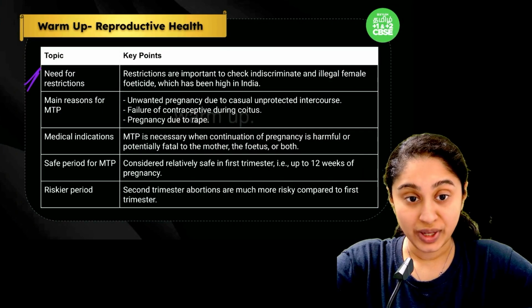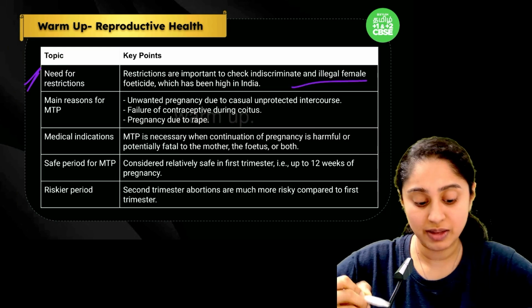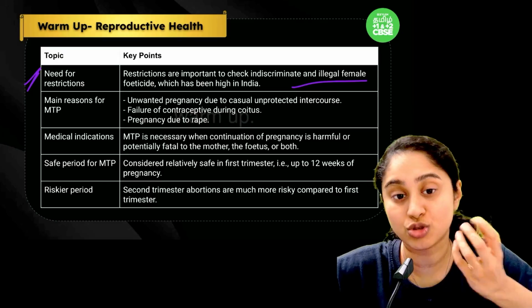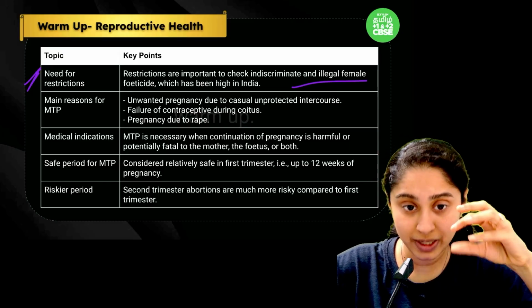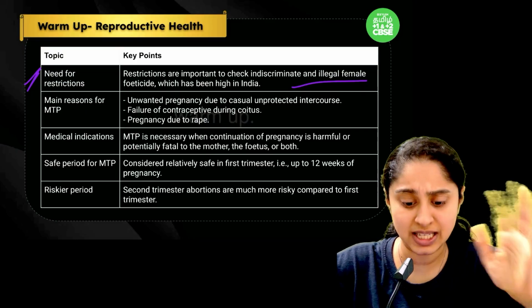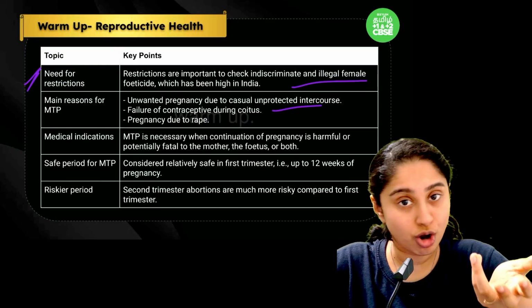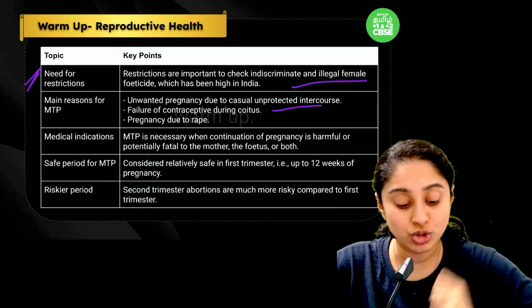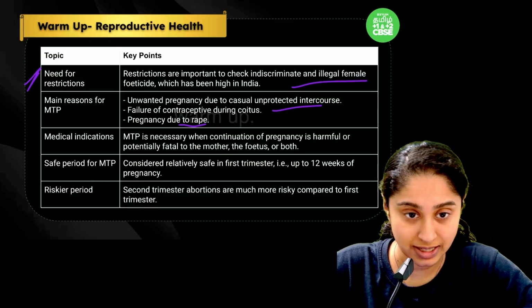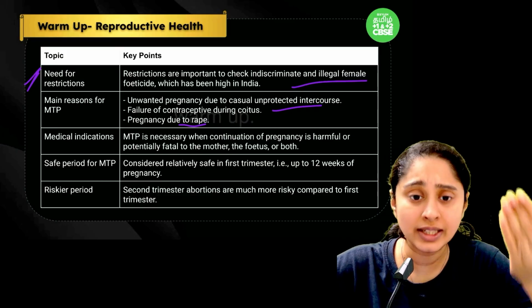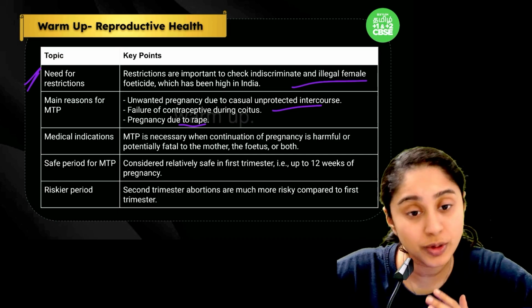Now why we need the restrictions is because there is a lot of illegal female feticide that happens in India. So to stop it, we definitely have to check it. Now why should people generally go for MTP? It is because if they have an unwanted pregnancy because of some kind of casual intercourse, or there is a failure of a contraceptive, or if the pregnancy is due to crimes like rape, then they should not be forced to undergo that pregnancy, right? So they have taken the MTP as a measure to prevent this kind of pregnancy.